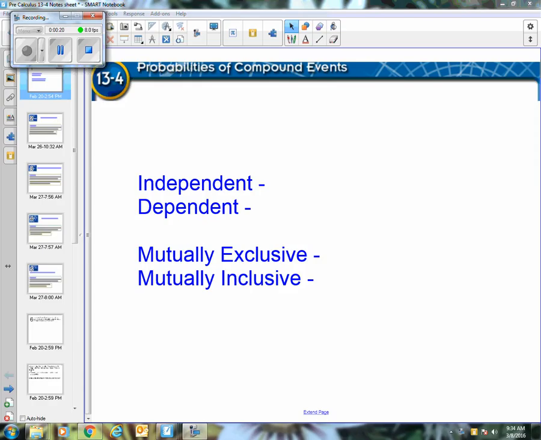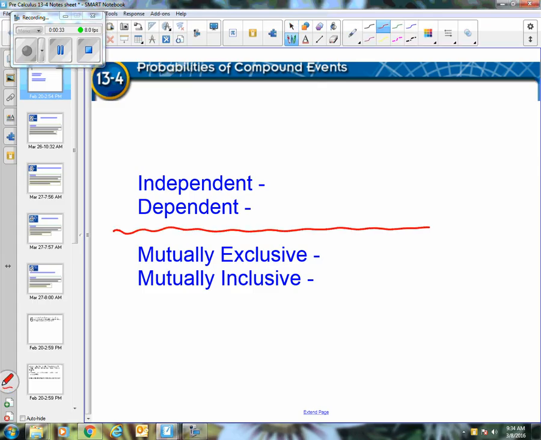And if you think back to your English when you talk about compound sentences, it's phrases or things that are connected with words like "and" or "or." So, we're really going to focus in on those compound words, the "and" and the "or," to help us figure out what's going on here. So I'm going to separate the top and bottom here. The two on the top I think you're familiar with.